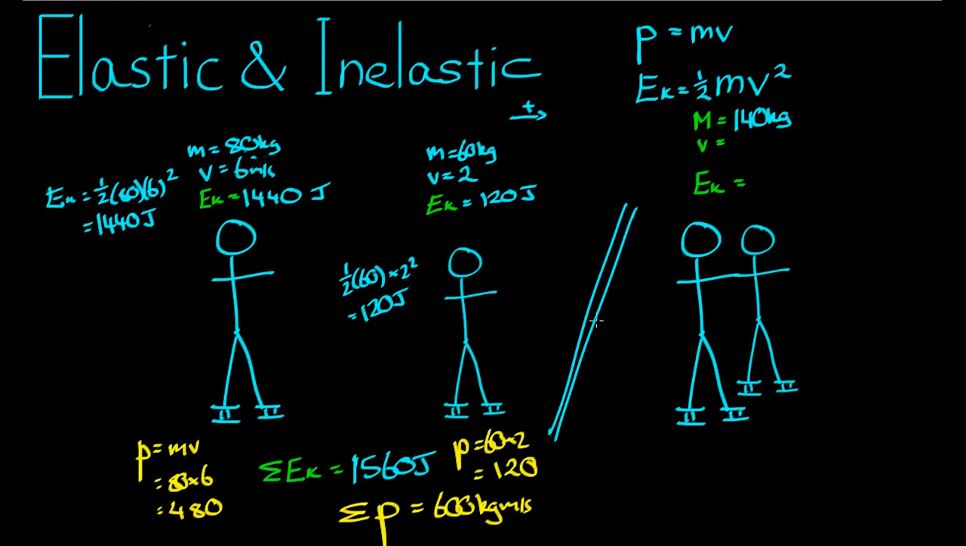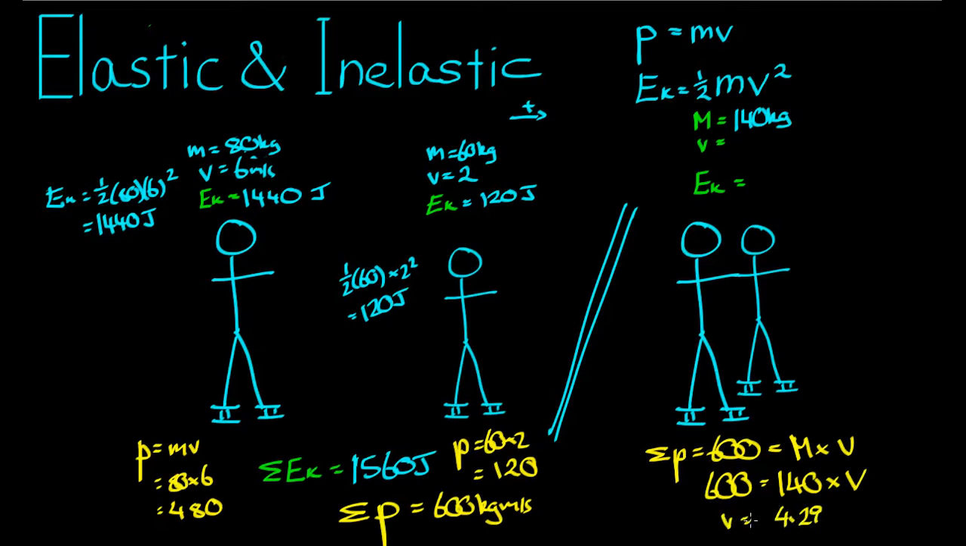If momentum has to be conserved, which it does, that is also equal to the net momentum over here. And that's equal to the mass of this object here, which is 140, times that mysterious velocity we're trying to work out. So 600 is equal to 140 times that velocity, or 600 divided by 140 equals velocity. V is equal to 4.29 approximately.